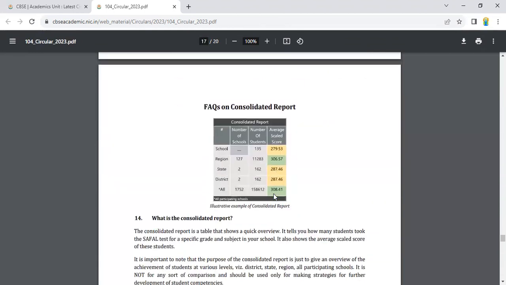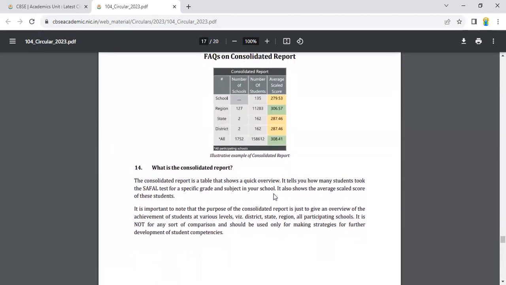Okay. FAQs on the consolidated report. See, this is the consolidated report: school, region, state, district, and all. The second column shows the number of schools, how many schools participated in that, then the number of students who appeared, then the average scale score. See, in the school level, 135, and the average score is 279.53. In this way, region, state, district, and all over India.